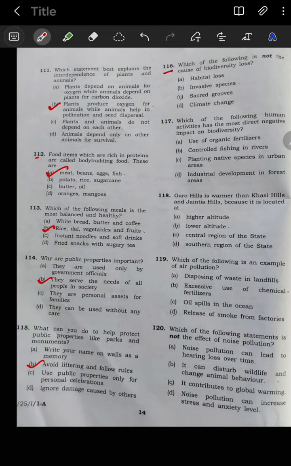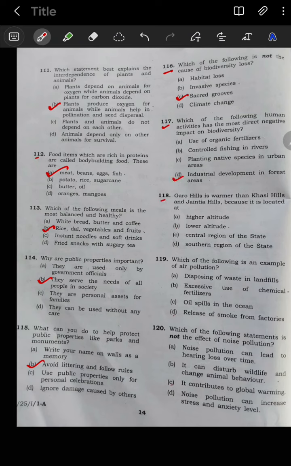Question number 116: which of the following is not a cause of biodiversity loss? It is option C. The next question number 117: which of the following human activities has the most direct negative impact on biodiversity? Option D is your correct option here, industrial development in forest areas.